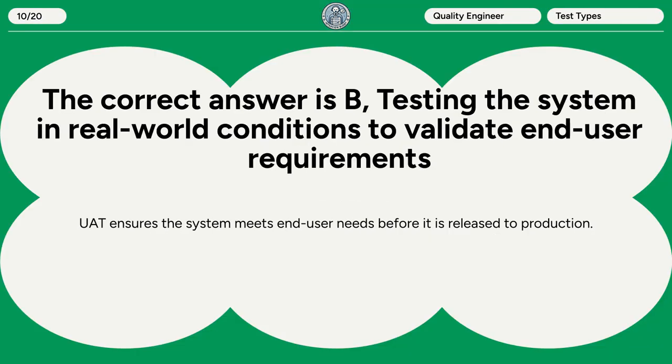The correct answer is B. Testing the system in real-world conditions to validate end-user requirements. UAT ensures the system meets end-user needs before it is released to production.